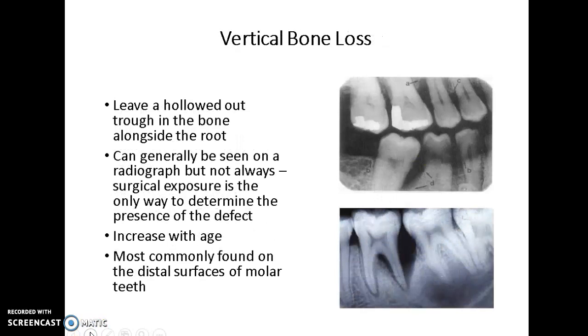Vertical bone loss can leave a hollowed out trough in the bone alongside the root. This can generally be seen on a radiograph, but not always. Surgical exposure is the only way to determine the presence of the defect in some cases. Vertical bone loss will increase with age, and it's most commonly found on the distal surfaces of molar teeth. So in this case, that is not the case. This is happening actually on the mesial surface, but on this one, it's on the distal of the first molar, very large furcation involvement, and then this really deep vertical bone loss pocket and trough that's happening there.